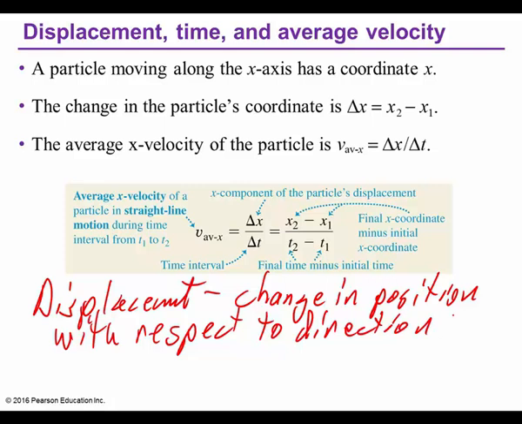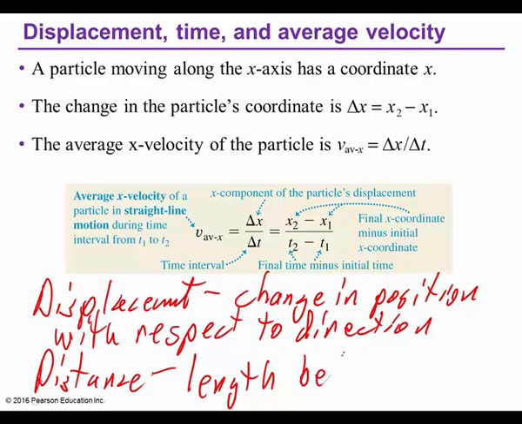What is distance? Distance is not the same thing as displacement. Distance is basically the length between two points.